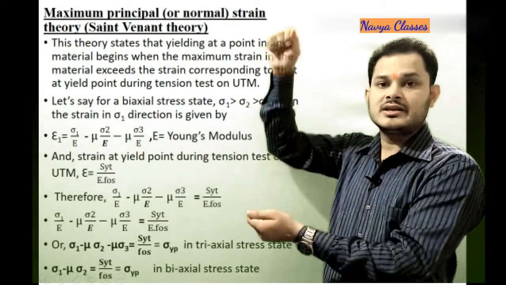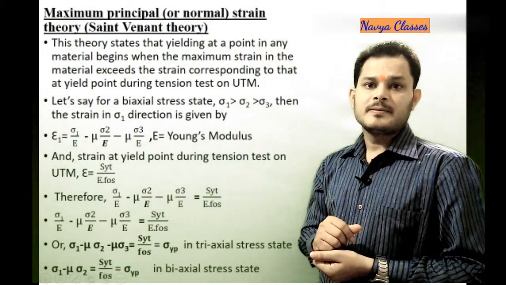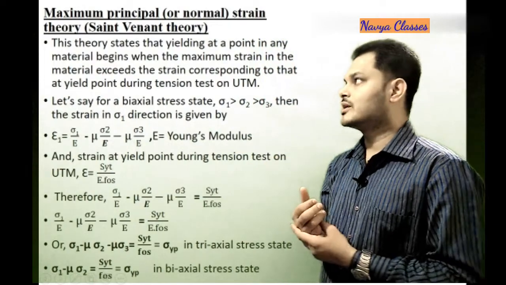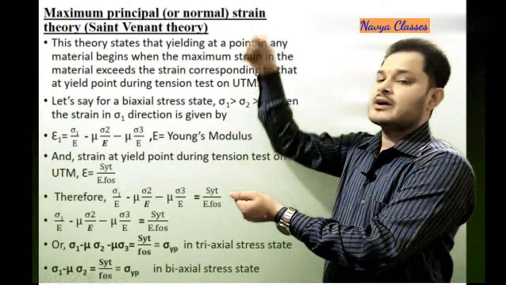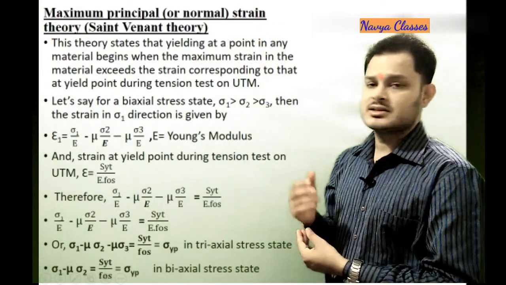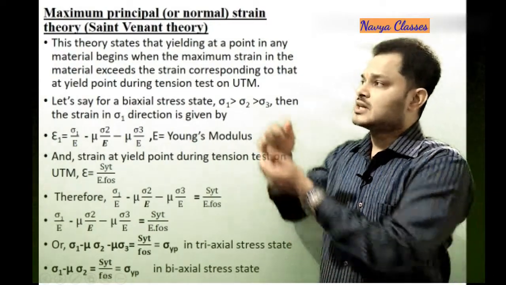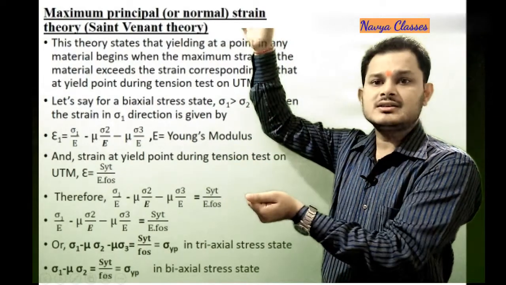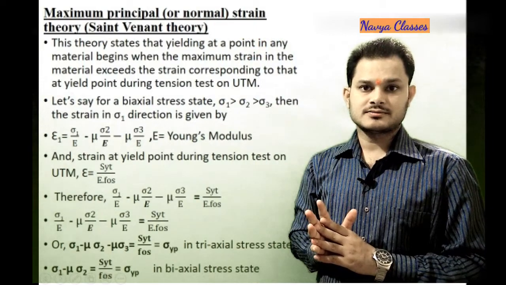You know what strain is? Deformation upon its original dimension. So deformation upon original dimension, that ratio we call strain, you know very well. So as per this theory, yielding at any point in a multi-directional loaded stress system will occur when the strain at any point reaches or exceeds the strain obtained when the tensile test was performed on UTM.